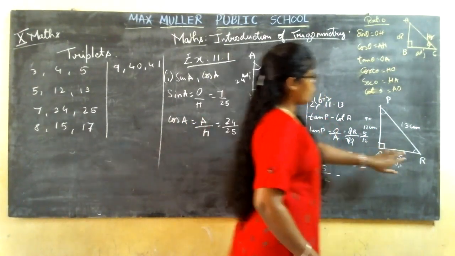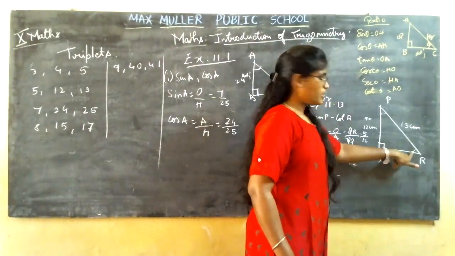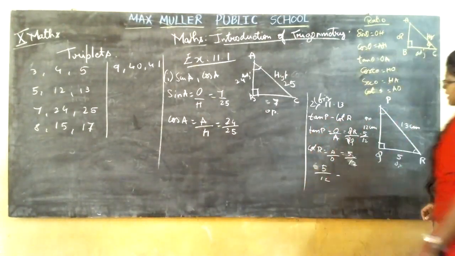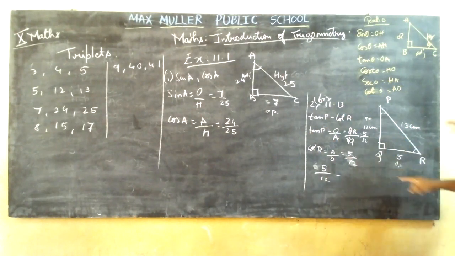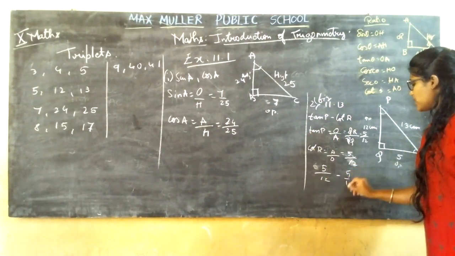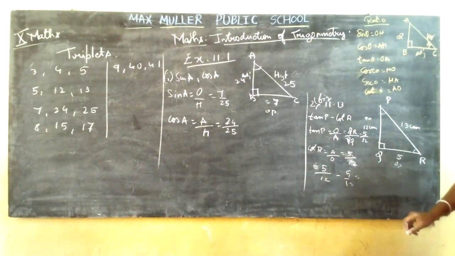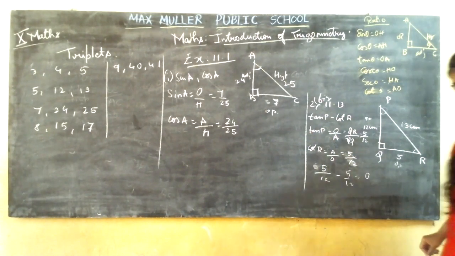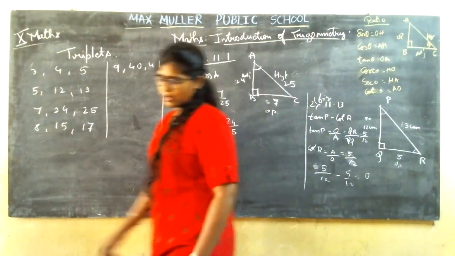With respect to R, if you want, you can draw another triangle with respect to R as an acute angle, and then you can find out which is opposite and which is adjacent. Clear? Now it is 5 by 12 minus 5 by 12. If both the numerator and denominator are equal, and you subtract, you get 0. Clear? So this is the way you are going to find out.